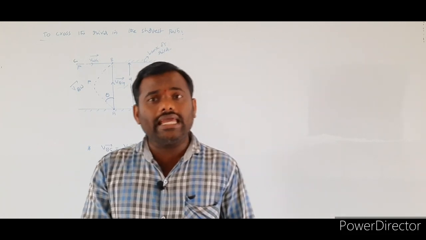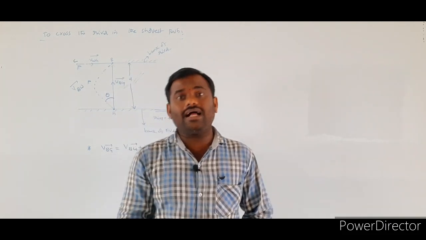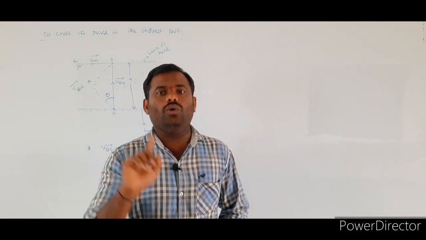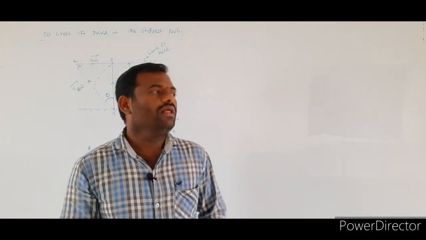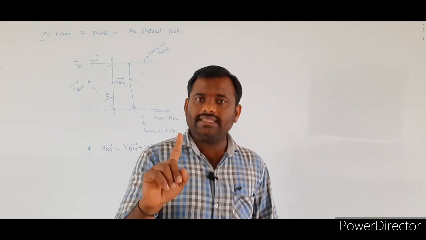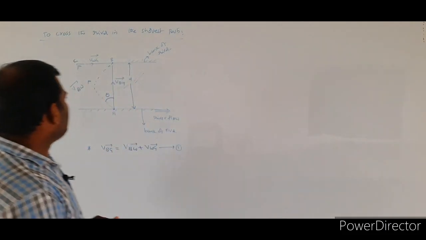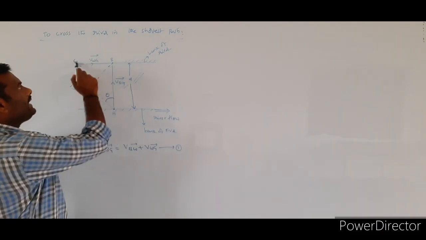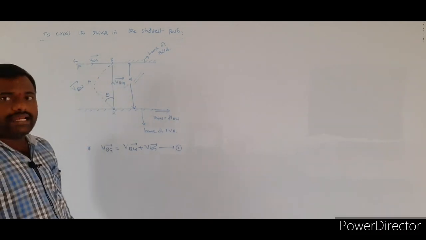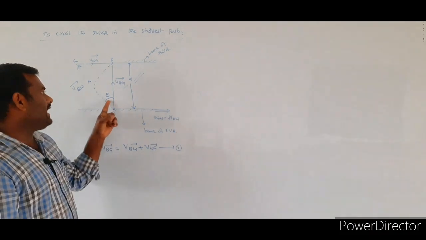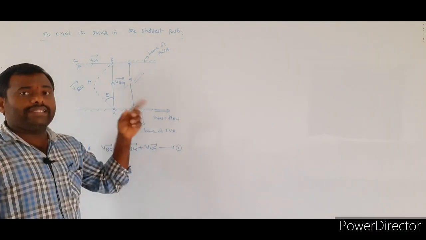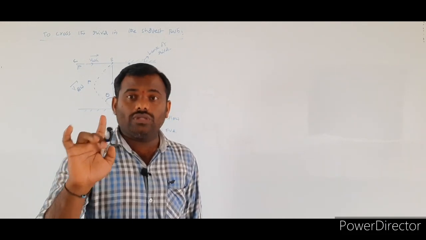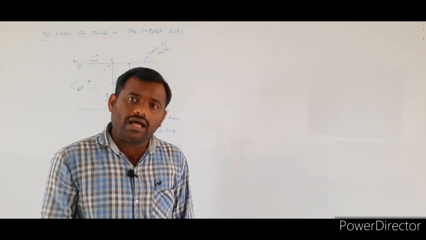What is the angle made by the boat with respect to the river flow? For that, I want to calculate the theta value. Again, coming to this diagram, here one right angle triangle will be there. I am assuming that theta is the angle made by the boat with respect to the normal.